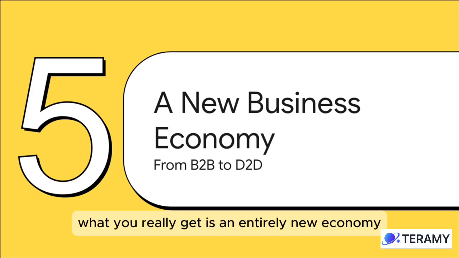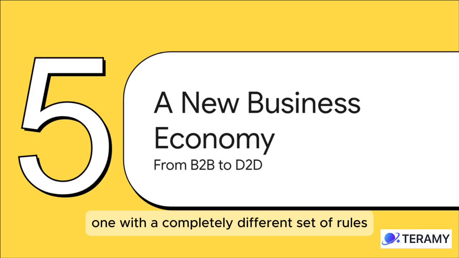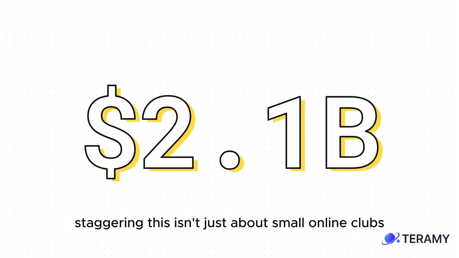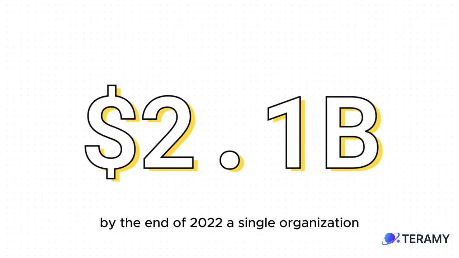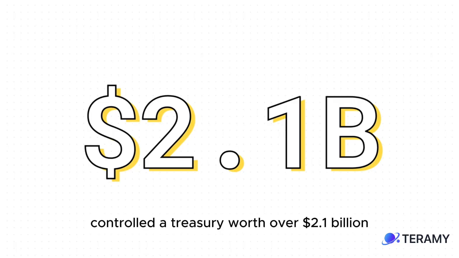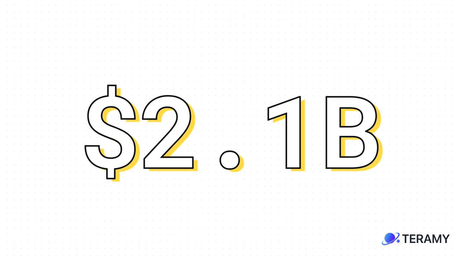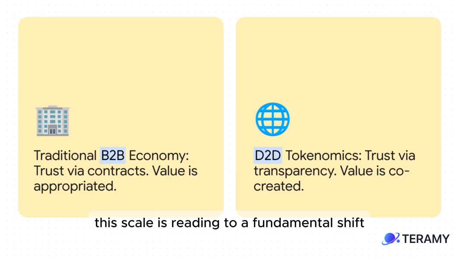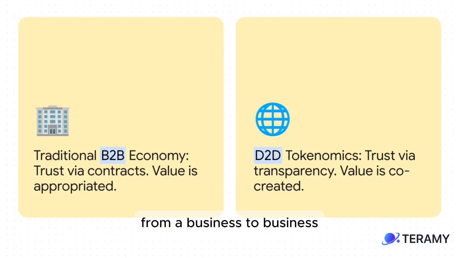So when you put these 3 stages together, you don't just get a new type of organization. What you really get is an entirely new economy, one with a completely different set of rules. And the scale we're talking about here is just staggering. This isn't just about small online clubs. By the end of 2022, a single organization, the Uniswap DAO, controlled a treasury worth over $2.1 billion. That's a larger cash reserve than many publicly traded companies, and it's all governed directly by its global community of token holders.